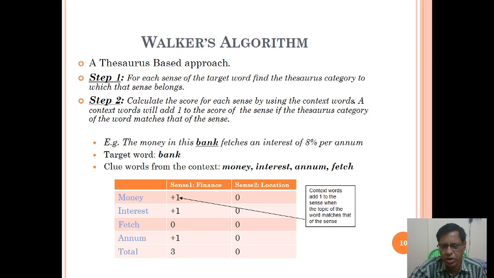So context words add 1 to the sense when the topic of the word matches that of the sense. That is, money, interest and annum all match the finance topic.